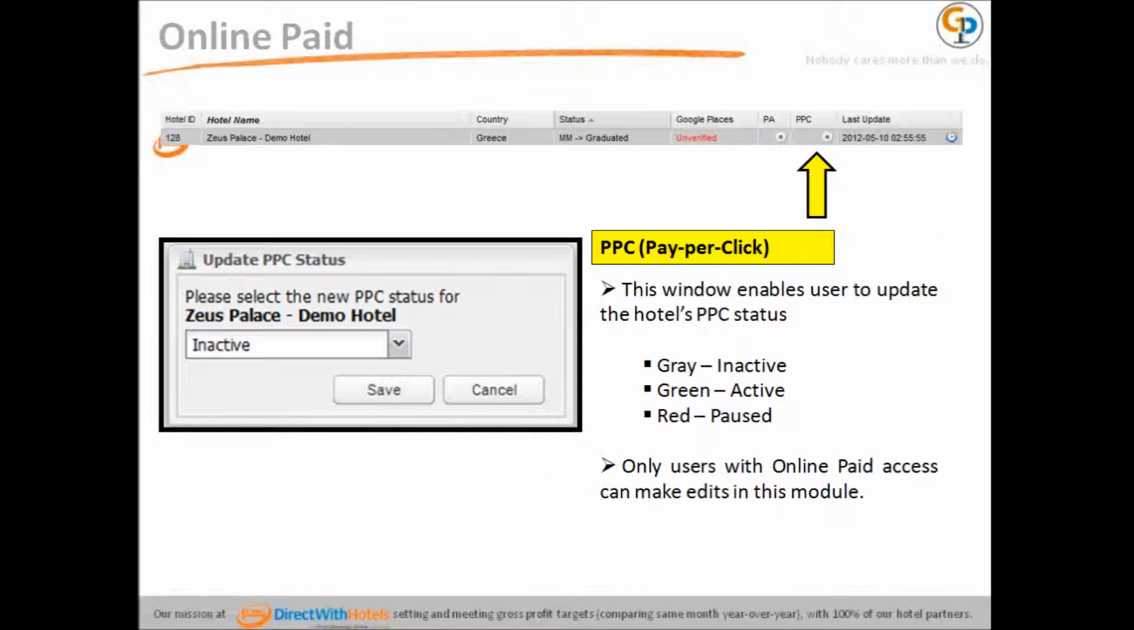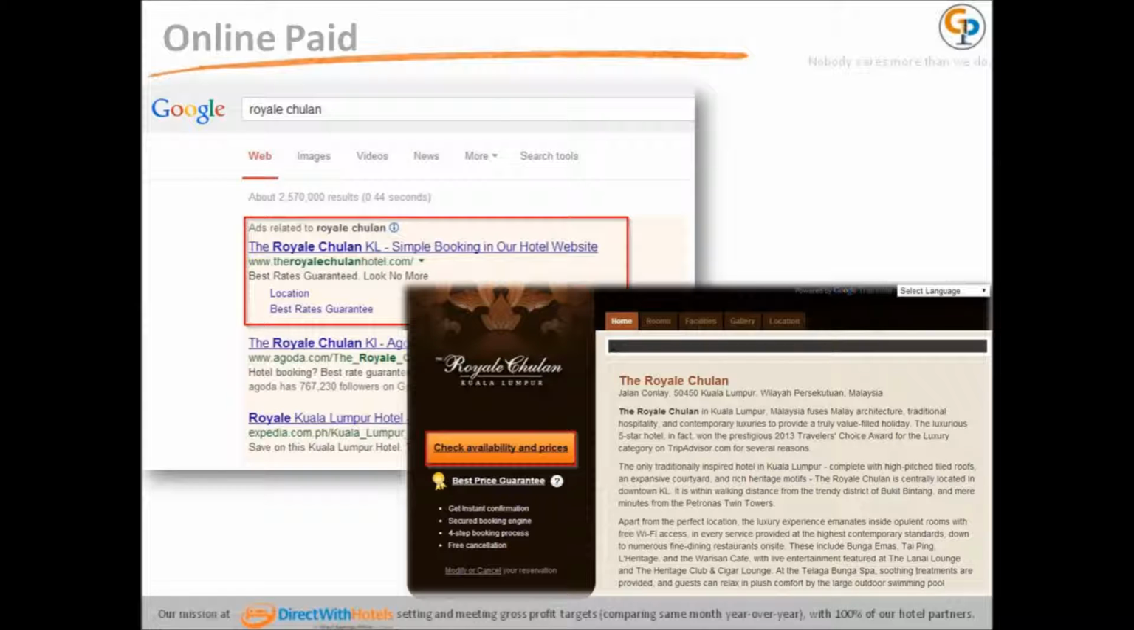Pay-per-click or PPC. This window enables the user to update the hotel's PPC status: gray for inactive, green for active, red for paused. Only users with online paid access can make edits in this module. This is how the pay-per-click PPC advertising website looks like.